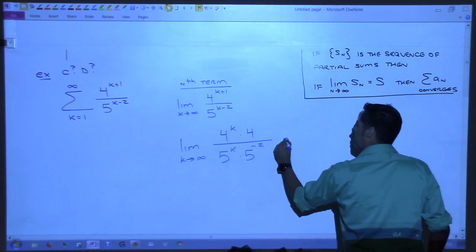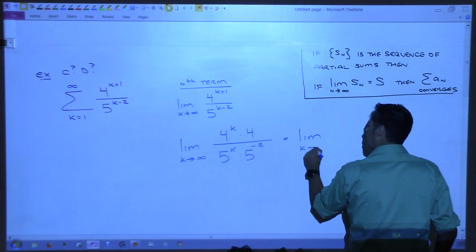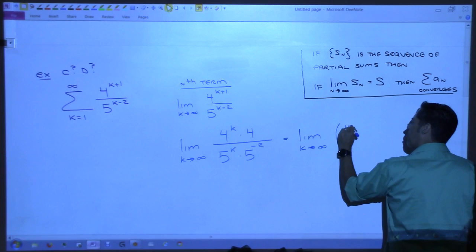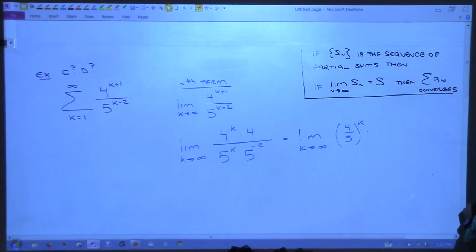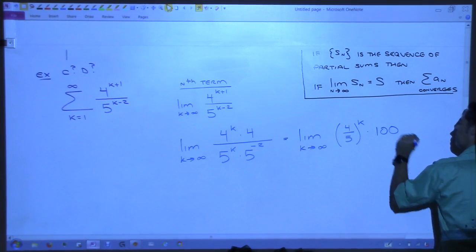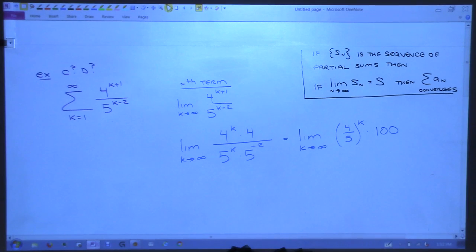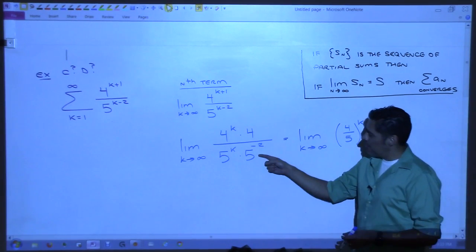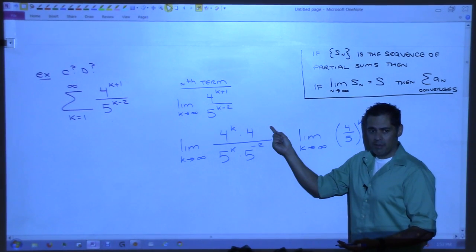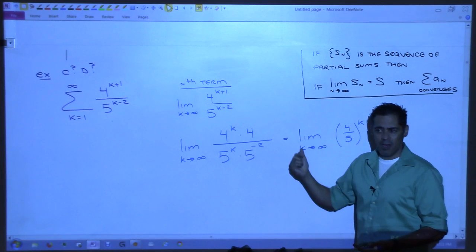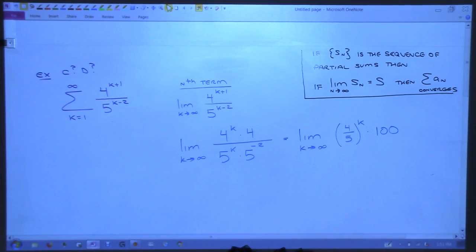Okay. And then this is equal to the limit as k goes to infinity of, check this out, 4/5 to the k times 100. Where did that come from? 5 to the negative 2, I can bring it up as 5 squared. 5 squared is 25, right? 25 times 4 is 100, right? Okay, so that's what we got. What happens now? Can I do this limit? So what does it go to?